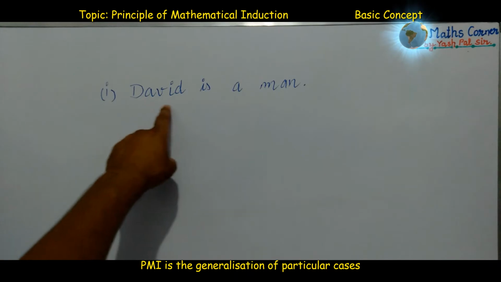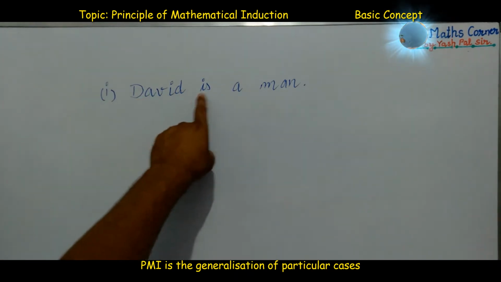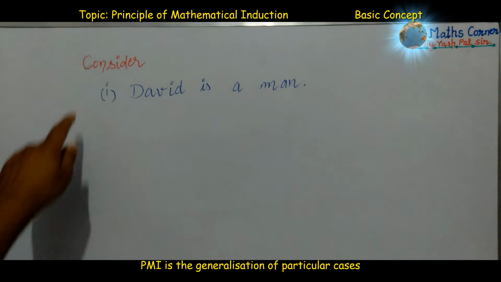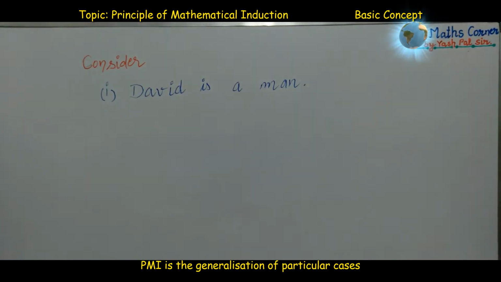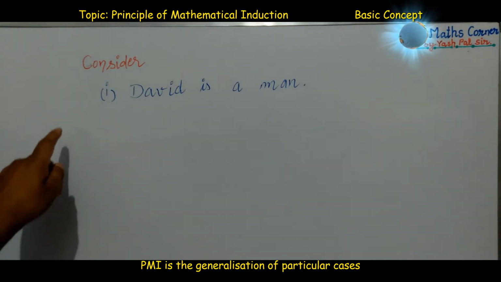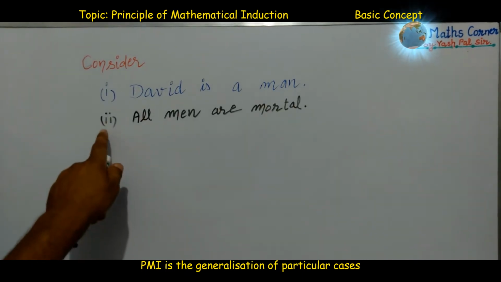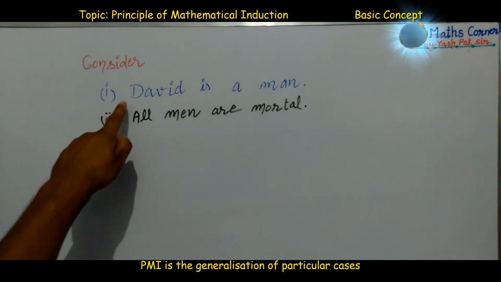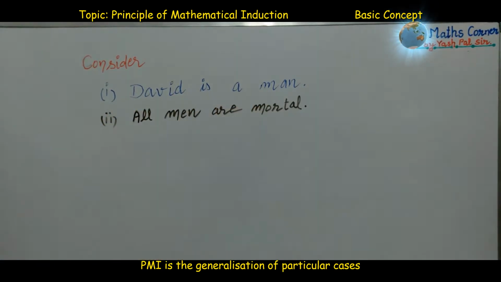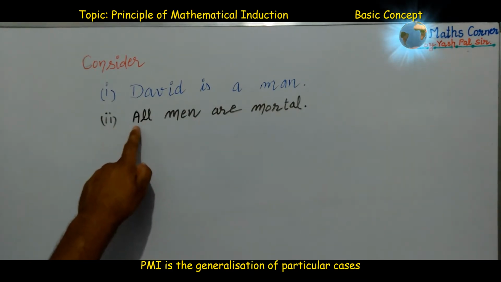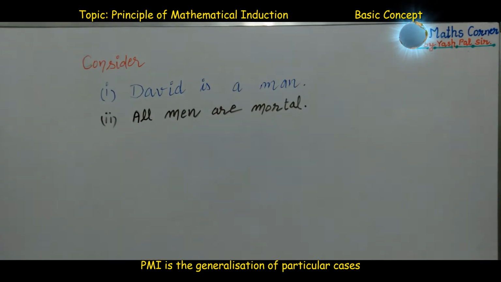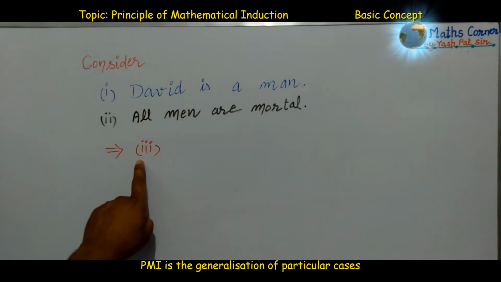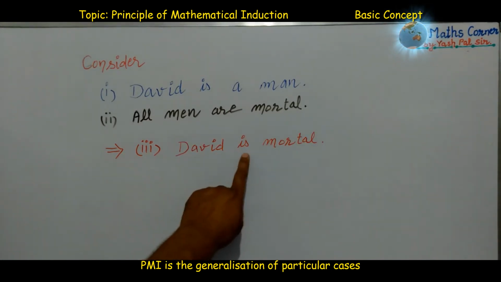Consider this statement. Statement 1: David is a man. One more statement we are going to consider. Statement number 2: all men are mortal. What was the first statement? David is a man. And the second statement: all men are mortal. So what is the conclusion? The conclusion is one more new statement. Statement number 3: David is mortal.